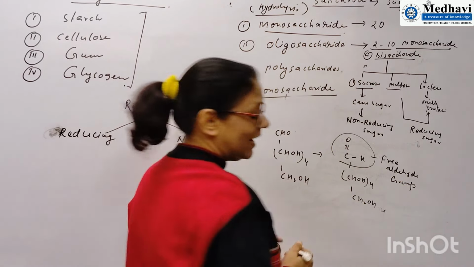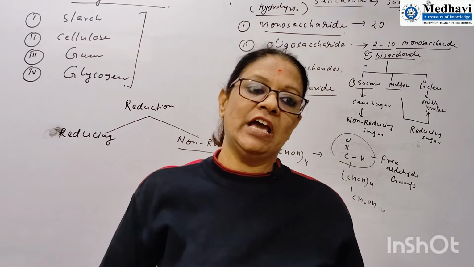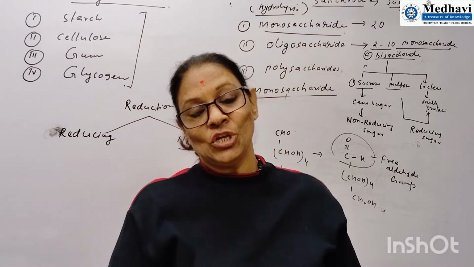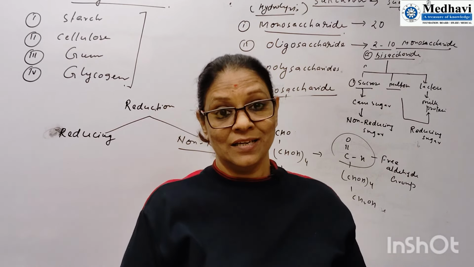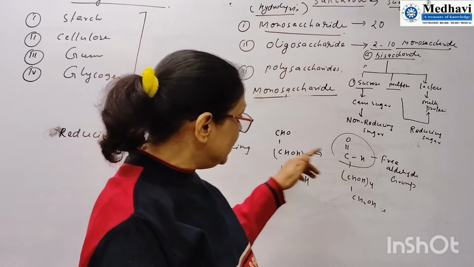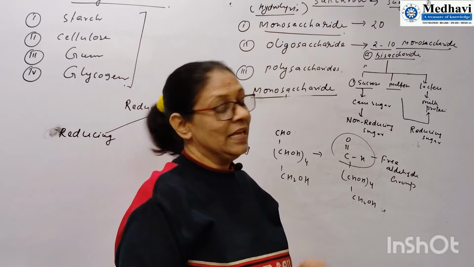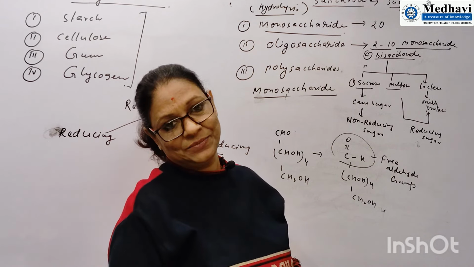And we know that aldehydes, when I will explain organic chemistry, I will teach that aldehydes give two tests, Tollens test and Fehling test. Very, very important. So actually these aldehydes are free, and due to this free aldehyde, it gives Tollens test and Fehling's test.